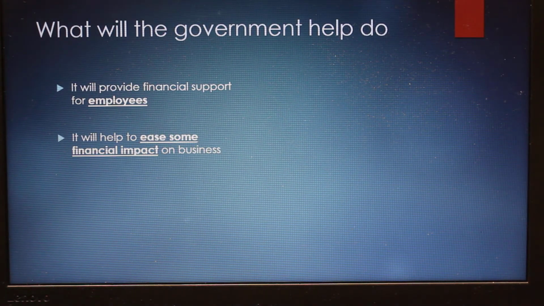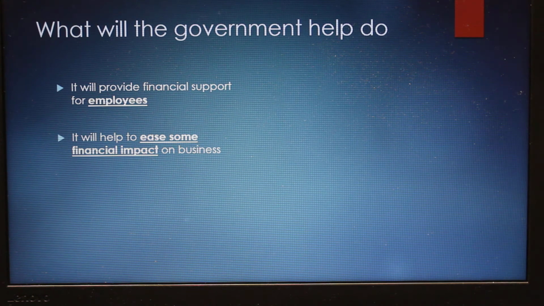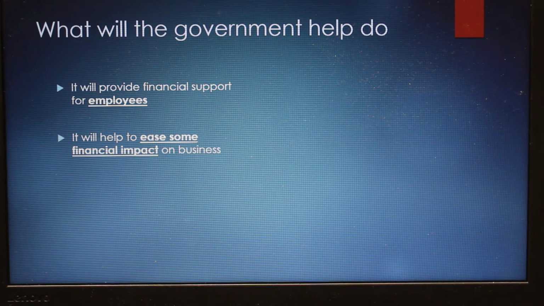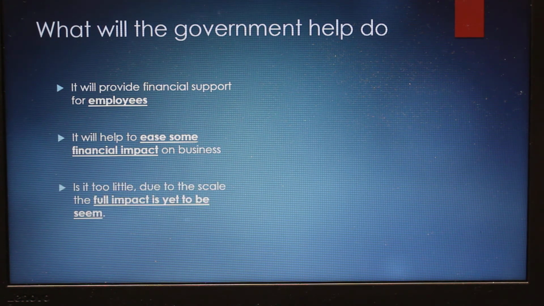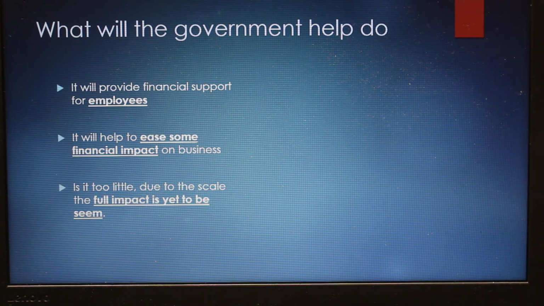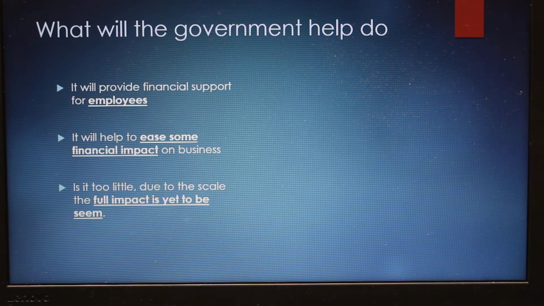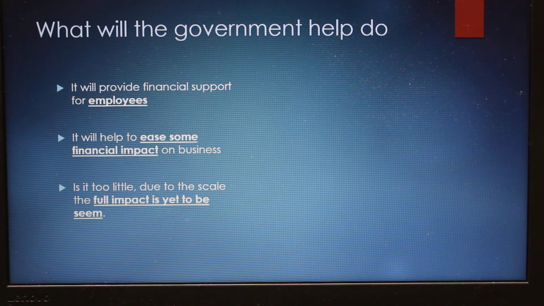Yes, the government help currently is paying employees' salary, but it's not the only thing that the business needs currently to survive. It needs to pay other elements of variable costs and fixed costs. And it needs to find that money even if the government does not support it. It will have an easing of the financial impact, but it does not necessarily eradicate it altogether. We are not able to understand the scale of this, and experts are still trying to calculate the level of this impact. And so we're struggling in that area.